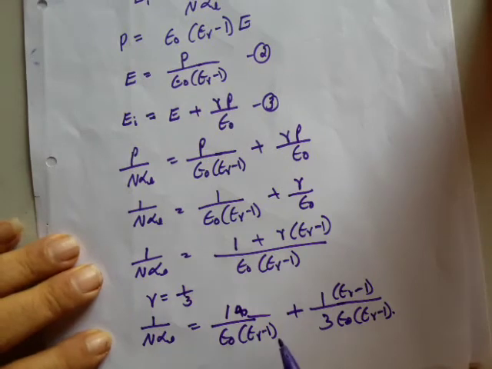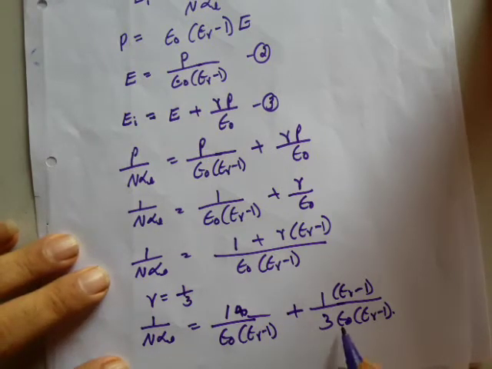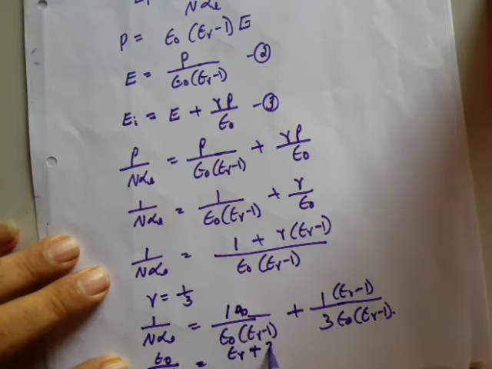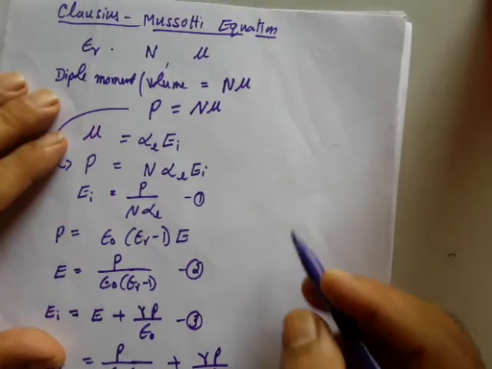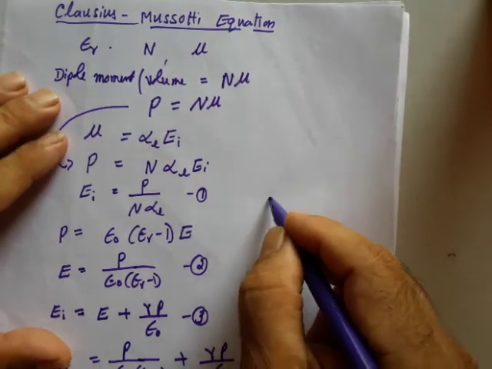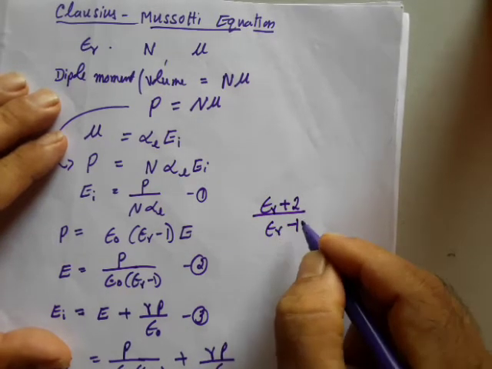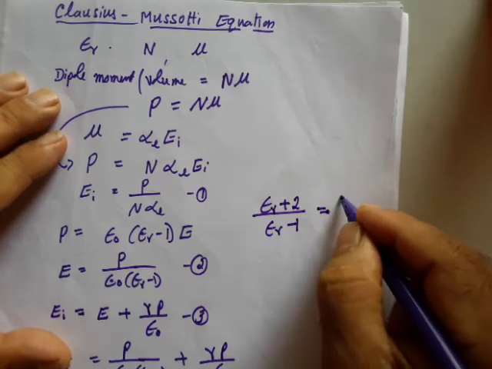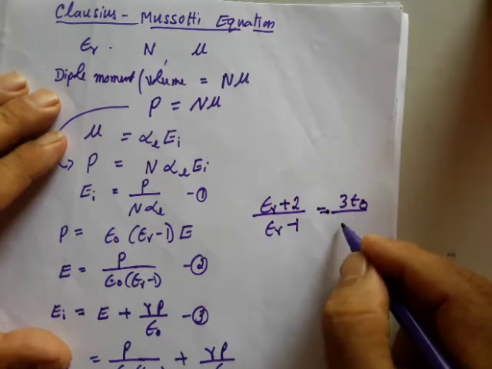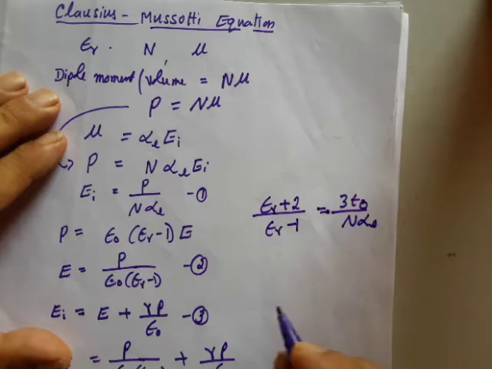So, if we rewrite this equation, epsilon naught can be brought over, giving 1 divided by n into alpha e, which is equal to epsilon r plus 2 divided by 3 into epsilon r minus 1. Or, rearranging the above equation, we can write epsilon r plus 2 divided by epsilon r minus 1, which is equal to 3 epsilon naught divided by n into alpha e.